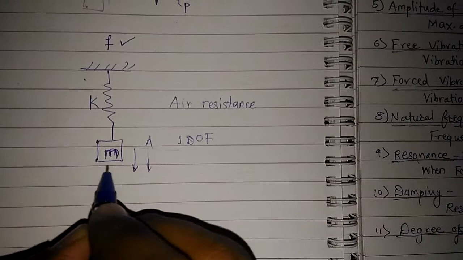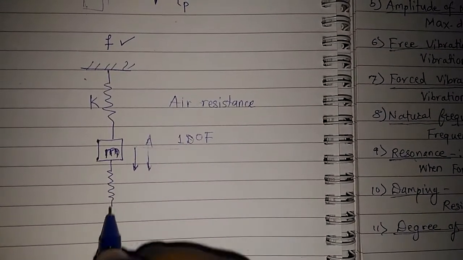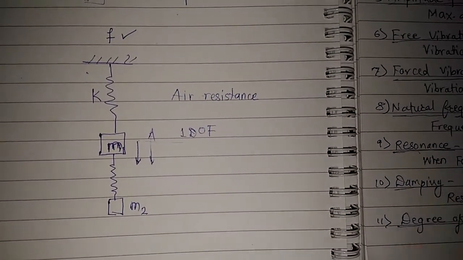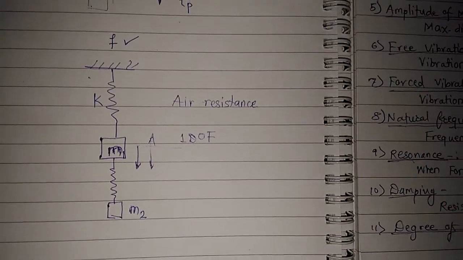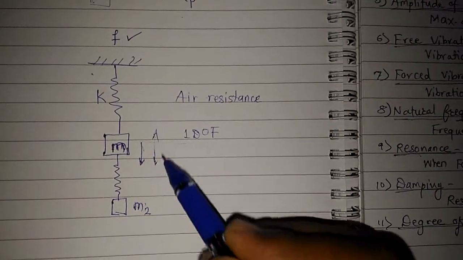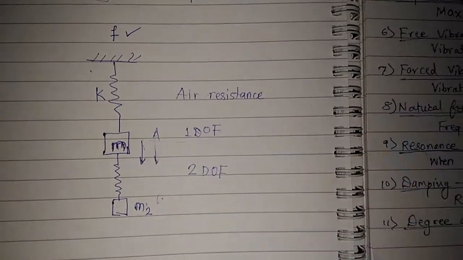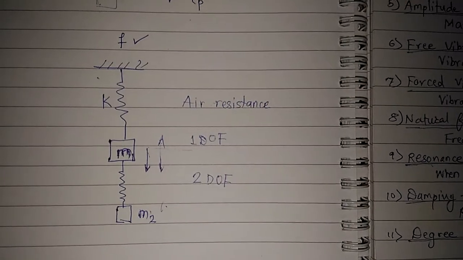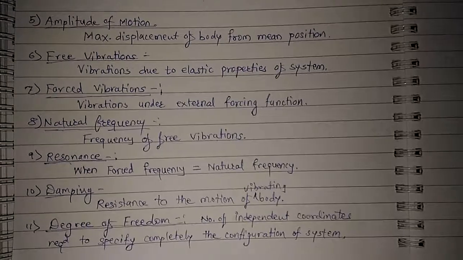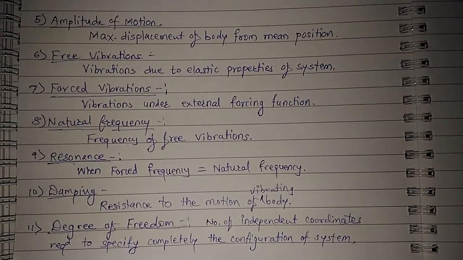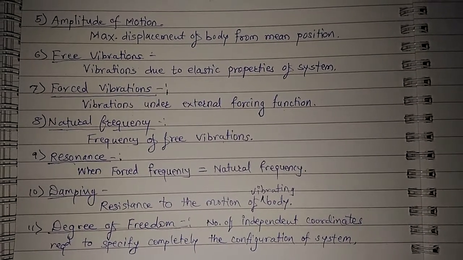Suppose I attach another spring and then another mass here, so maybe I will call it m1 and then m2. So I need to specify the positions of both of these masses. So this will cause the system to have 2 degrees of freedom. Likewise, many systems can be there. So this is the degree of freedom: the number of independent coordinates required to specify completely the configuration of the system.